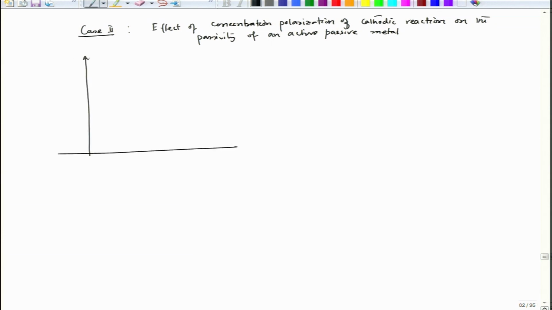the cathodic reaction is concentration controlled and anodic reaction is activation controlled, that the dissolving metal is going through activation control mode, we could see that corrosion rate at certain point it becomes constant.